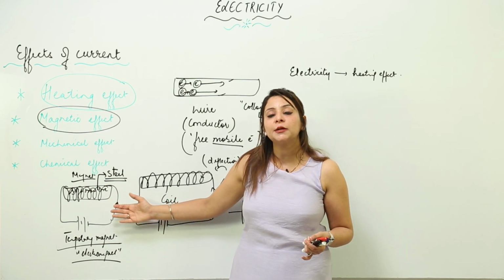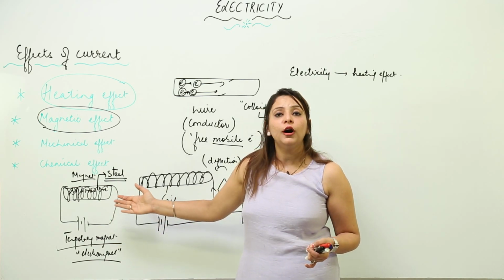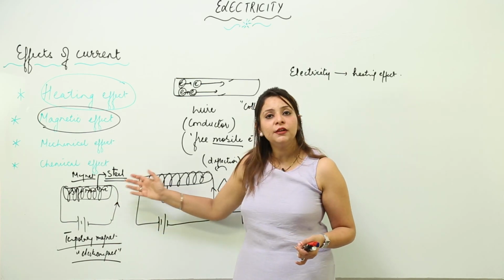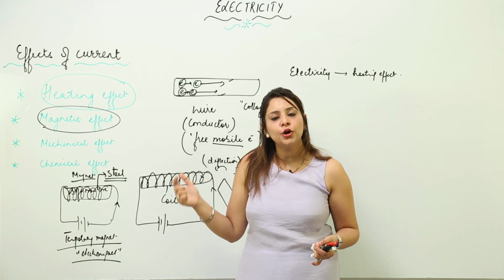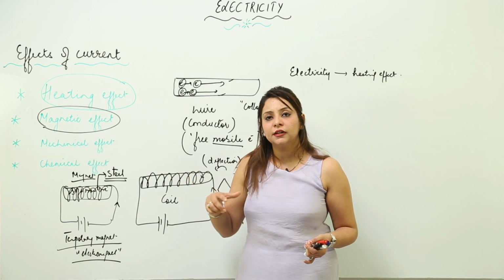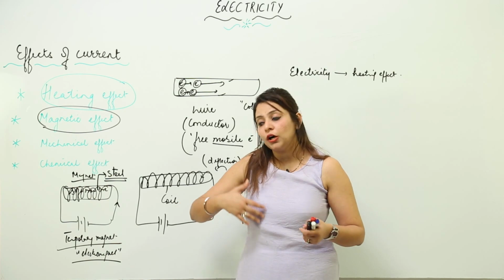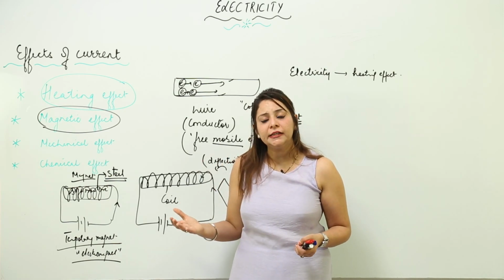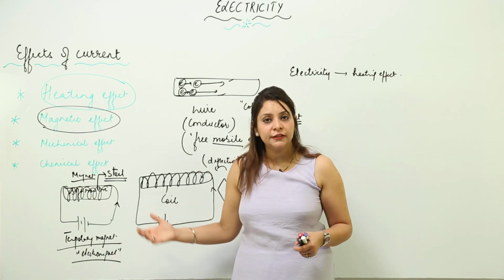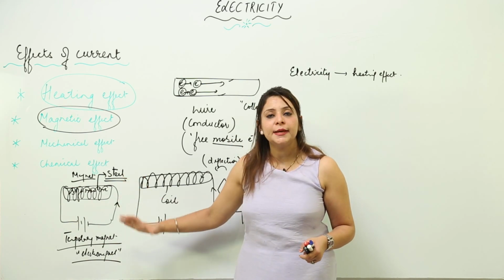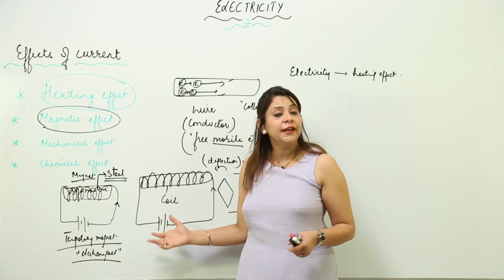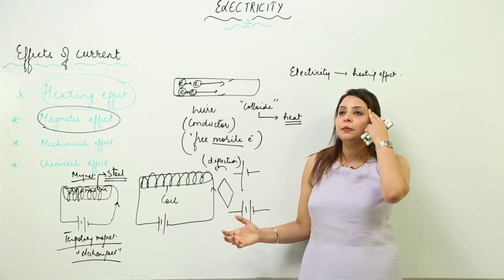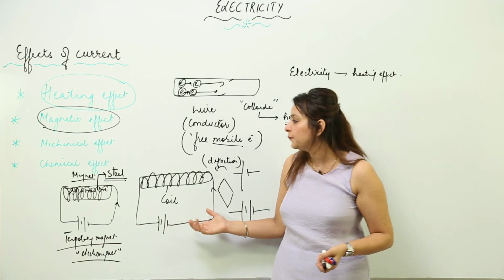That means it could attract pieces only when there is a flow of current. And a permanent magnet, when you have copper wire wound on steel, continues to show its magnetism even when you switch off the current, right. So this is what a temporary or a permanent magnet is, and they are used in belts and all, right.